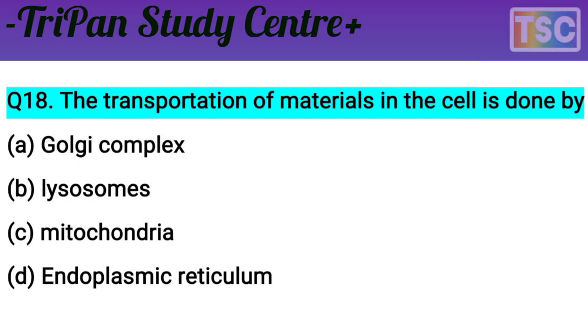And C, mitochondria. Mitochondria is called the powerhouse because it is important for ATP, adenosine triphosphate. It means mitochondria does not transport material here. That means the last option is important. D. Endoplasmic reticulum. Yes, it is the correct answer here. Transportation of material in the cell is done by the endoplasmic reticulum. D option is correct for this question.